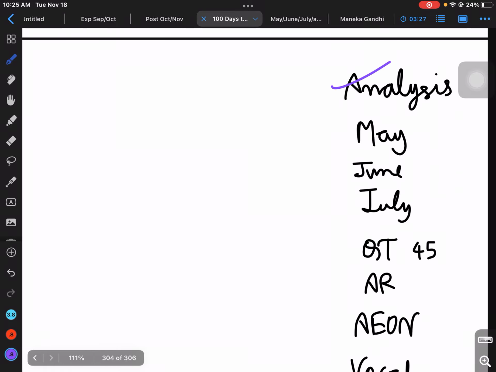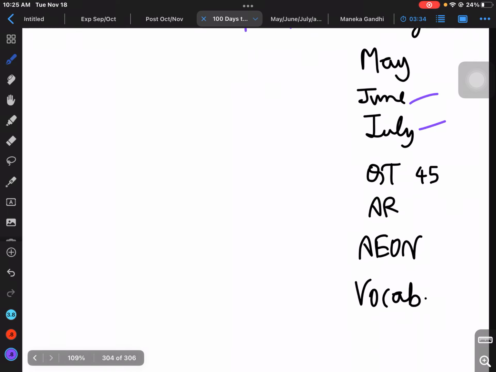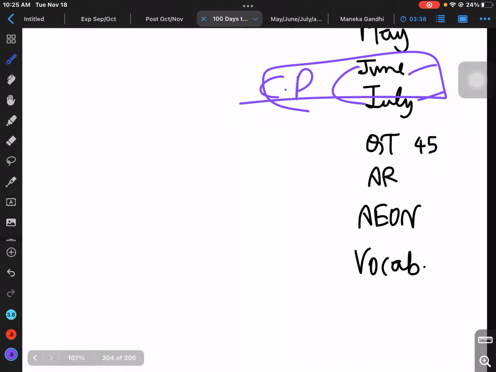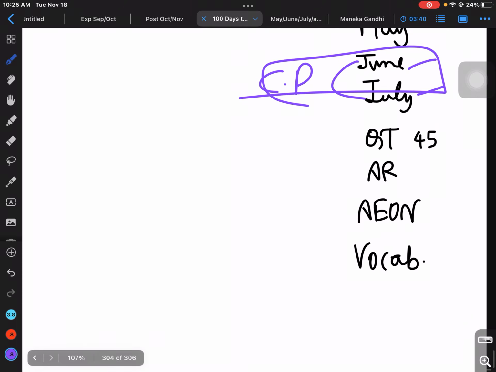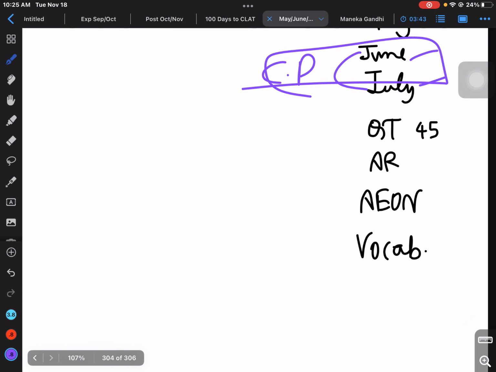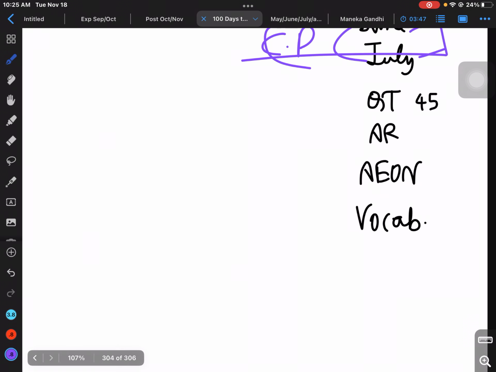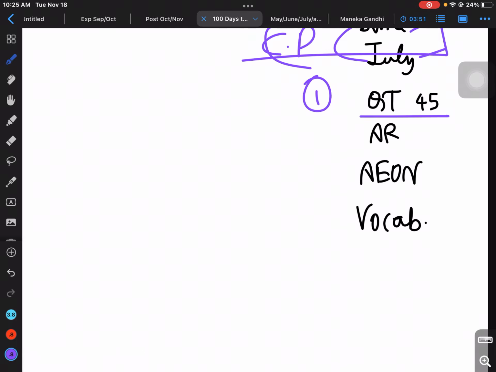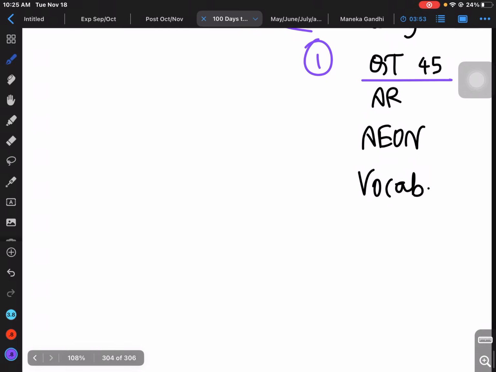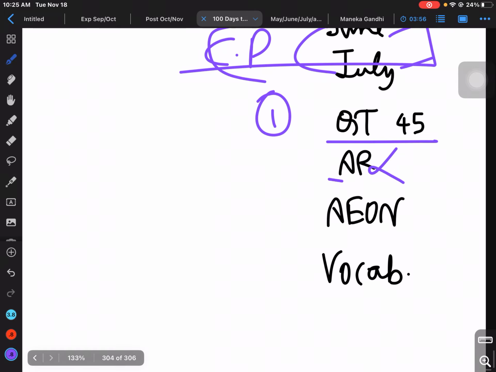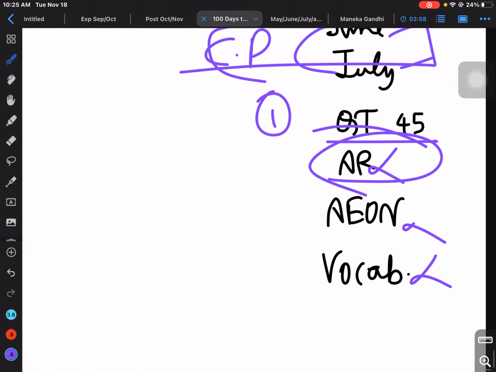I did the analysis of mock 46, the All India Open mock, for 1 hour, and then I did the June and July compendium of CLAT post, completed these two. May one is left, and I'm not sure I did the June one once. Let me check. Yes, I did the June one, and then I did Quants 45 first passage. I mean, I did it half. Then I was just too much of a headache to do that. Then I did not do analytical reasoning, I did not do AON, I did not do vocab.